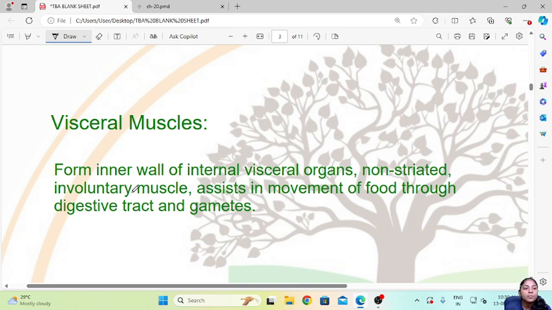So they form the inner wall of internal visceral organs. Non-striated involuntary muscles, they assist in movement of food through the digestive tract and the gametes. So all these movements inside our body which we cannot control, that is for example the movement of food inside our body, all these are involuntary movements. So these are controlled by these visceral muscles.